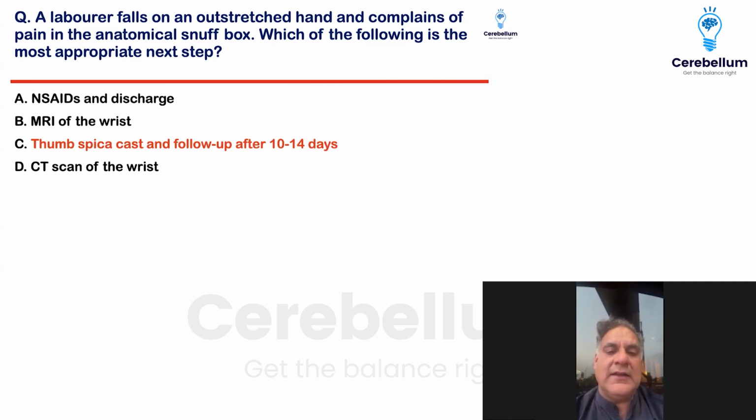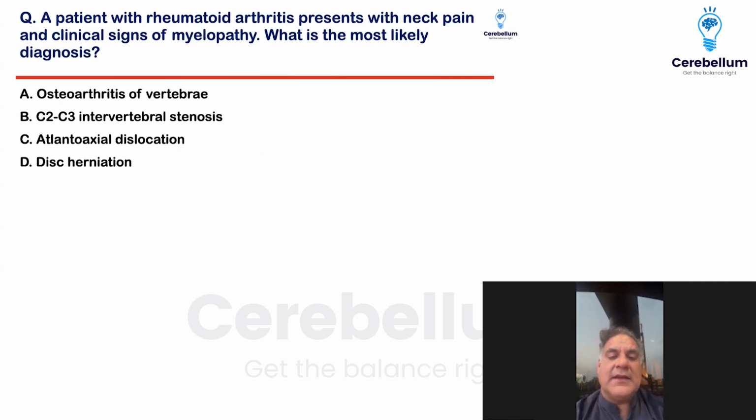And now let's have a look at the last question in orthopedics, which again speaks about what we always say: rheumatoid arthritis is a young female with bilateral hand pain, and it can reach the upper cervical spine. When any patient of RA or arthritis has cervical symptoms, you will think about C1, C2 abnormalities, that is atlantoaxial instability.